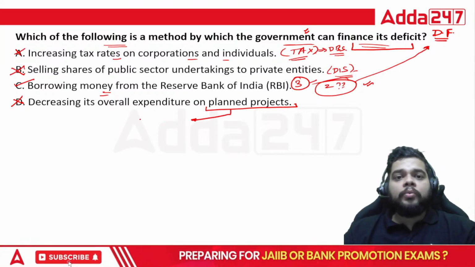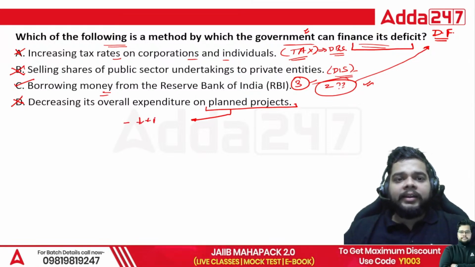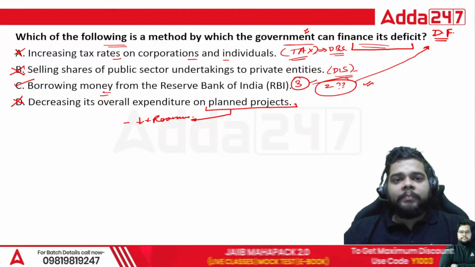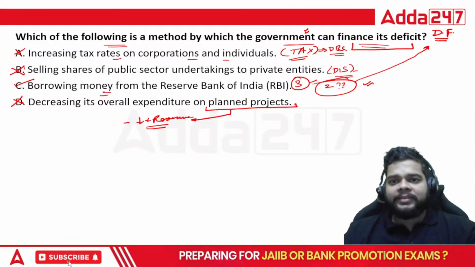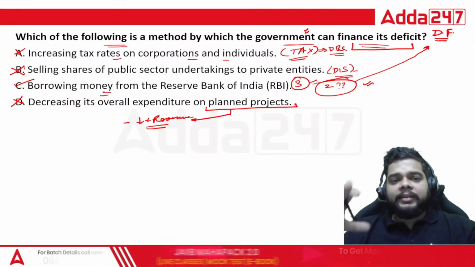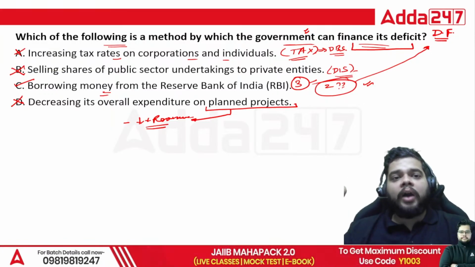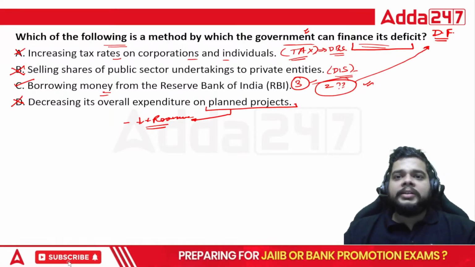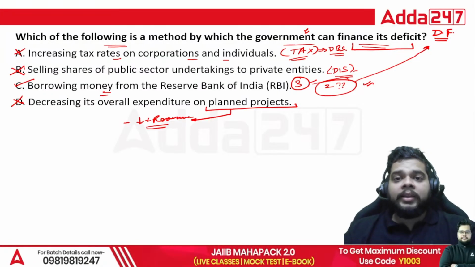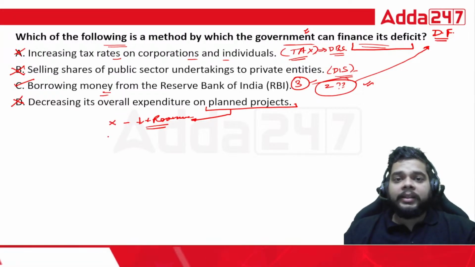You are already having lesser revenue for the masses, fine, because ultimately the government is spending for whom? For the masses only. And this reduced revenue, if you are not using that revenue also on certain projects which are to be planned, then you are not participating in the economic growth of the country.